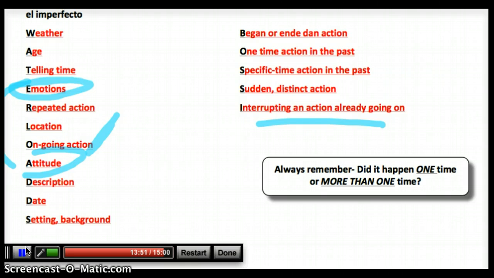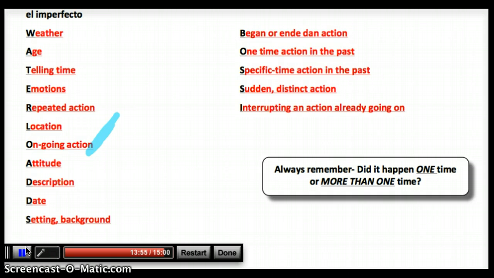Descriptions, again, if I'm describing something, it was a very scary movie, or it was a dangerous highway, or anything like that. If I'm saying it was dangerous, that's a description, and so I'm going to be using the imperfect for that. And then date is just like time. Just stick with it. Date goes under imperfect. And then setting and background would be, it happened at the waterfall or whatever. So again, I'm kind of describing something there.